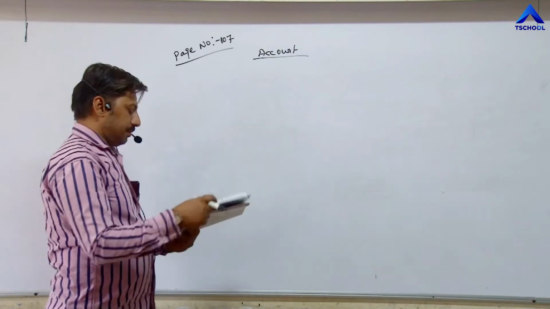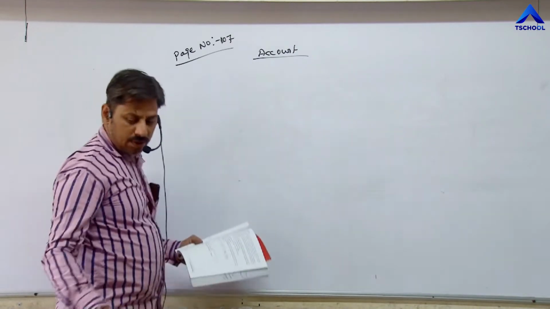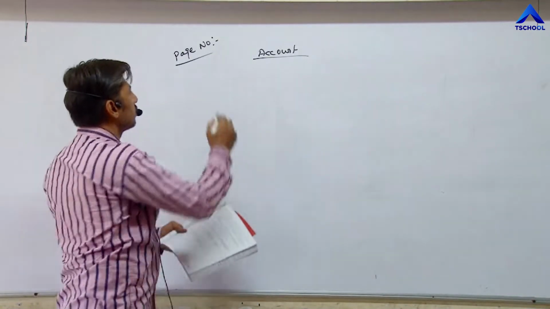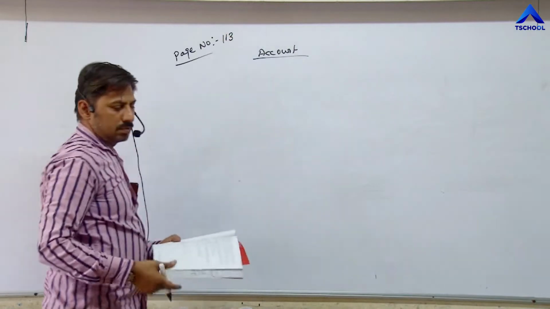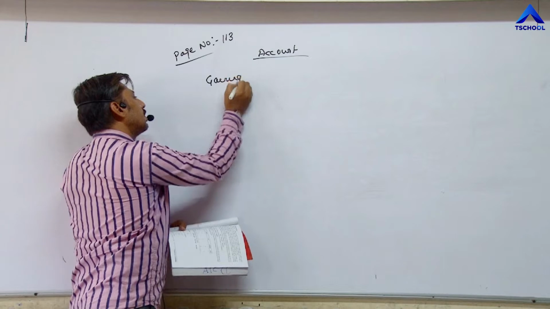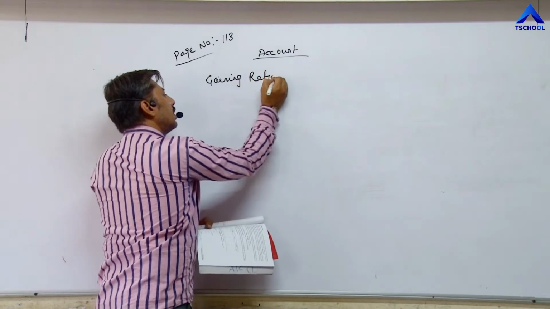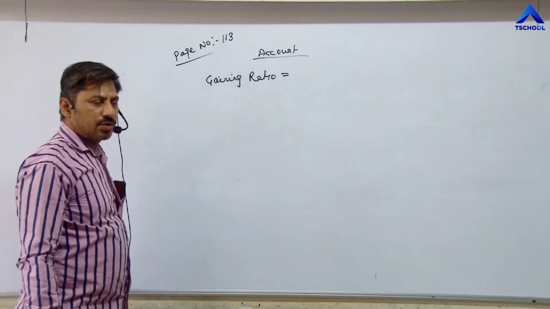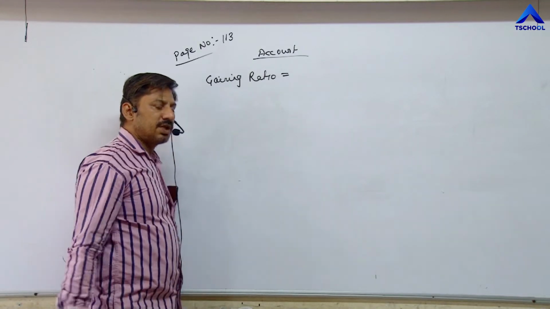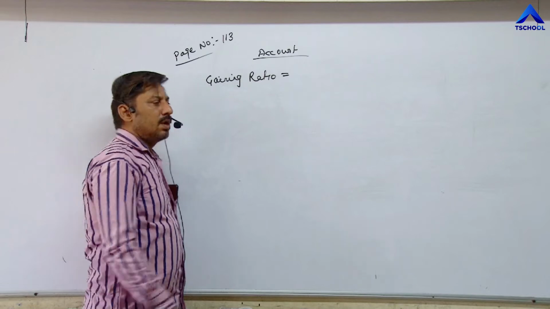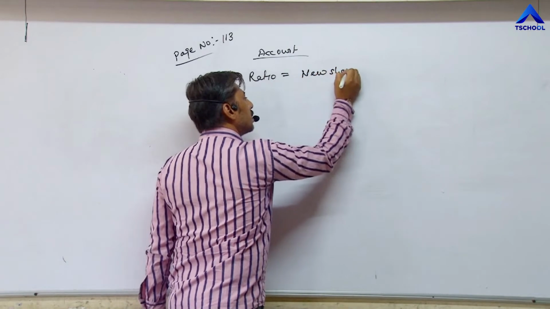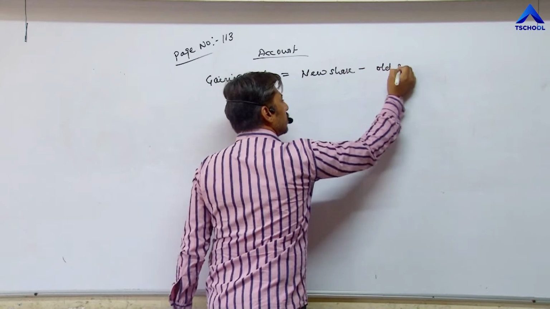Illustration 4, page number 113. Now, what is the formula for gaining ratio? Gaining ratio is the reverse of sacrificing ratio. The formula for sacrificing ratio is old share minus new share. In case of gaining ratio, formula becomes new share minus old share.